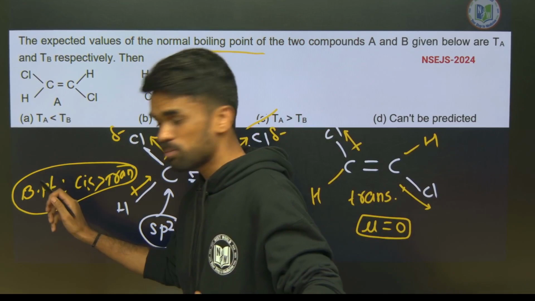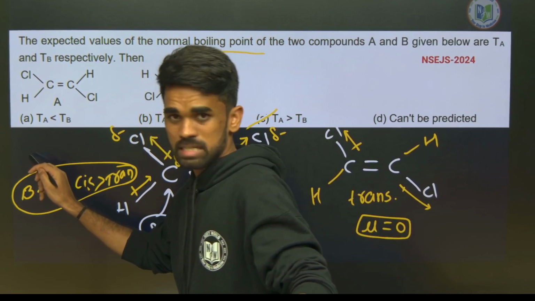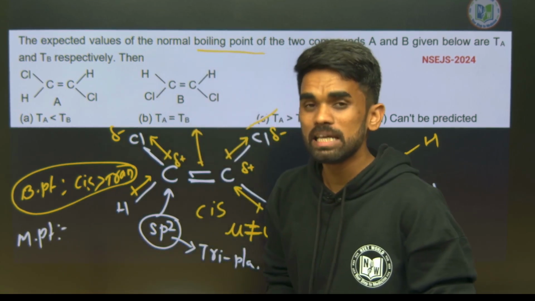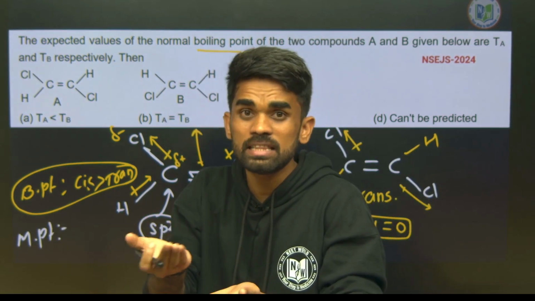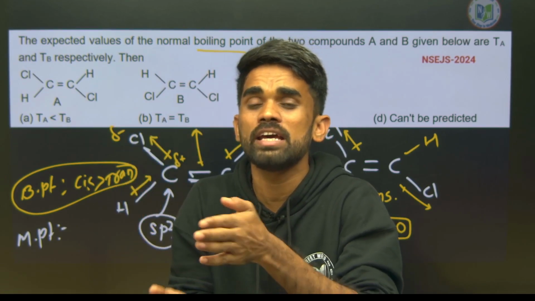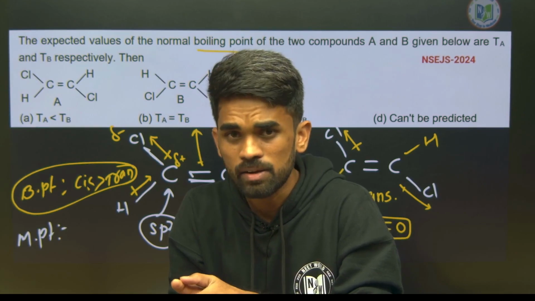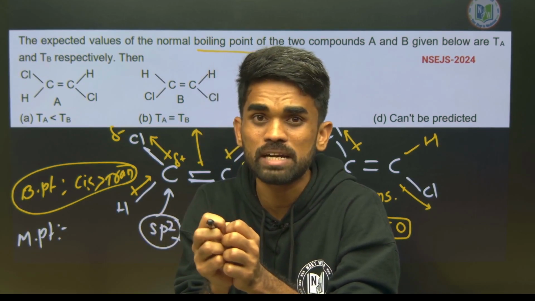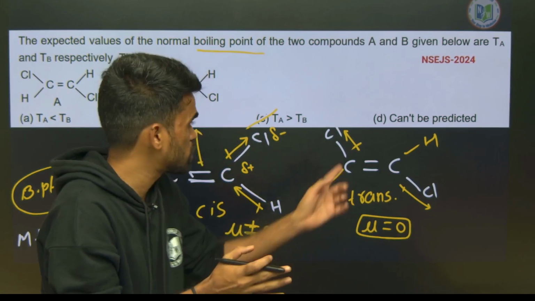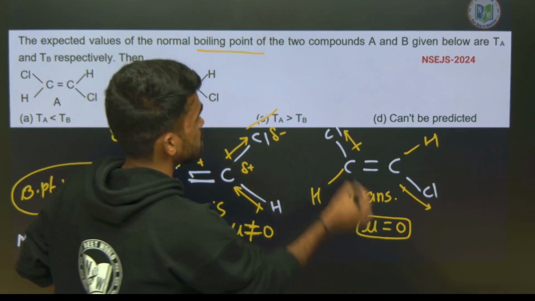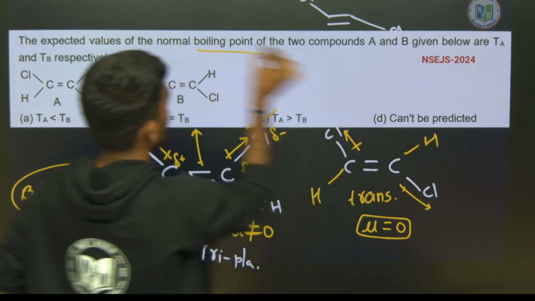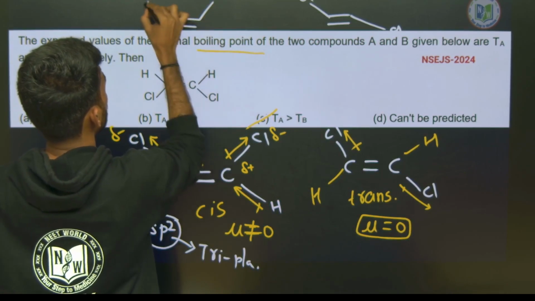Now one more thing: they may also ask about melting point. So what about the melting point order? See, melting point is discussed in solids. In solids, the molecules should be arranged very closely, so the arrangement of particles is very close. Now tell me, close arrangement is possible in which case, here or here? See, this is something like this, chlorine, chlorine, like this, and this is something like this, chlorine and chlorine.